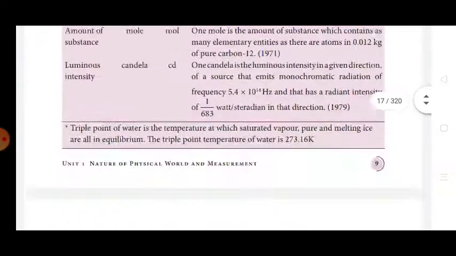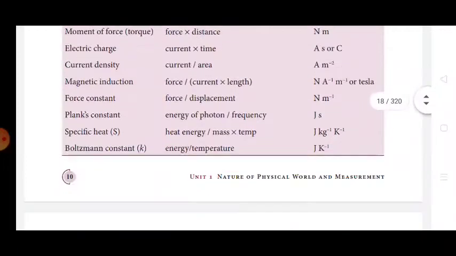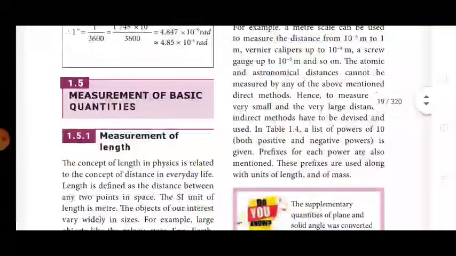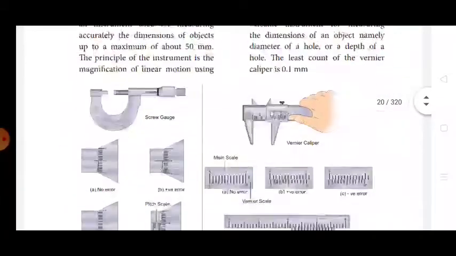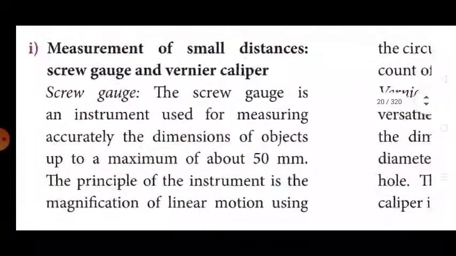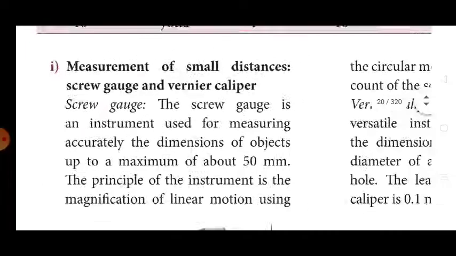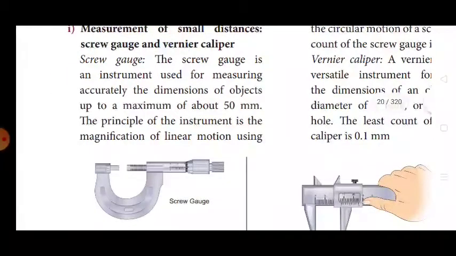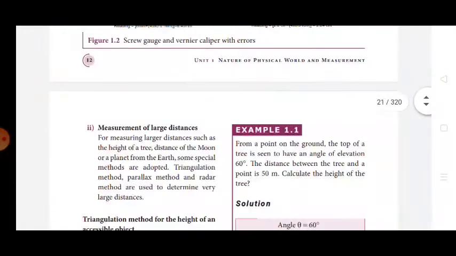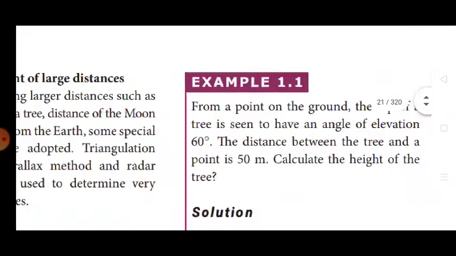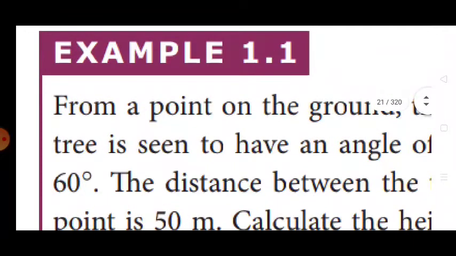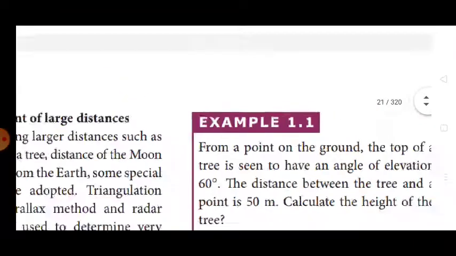Now we move on. The next topic: measurement of small distances, screw gauge and vernier calipers. Very important. How can we use the vernier calipers and the screw gauge? We just go through it. The important sums are very, very important. Solved sums 1.1, very important sums. Wherever you see solved problems, go through them.